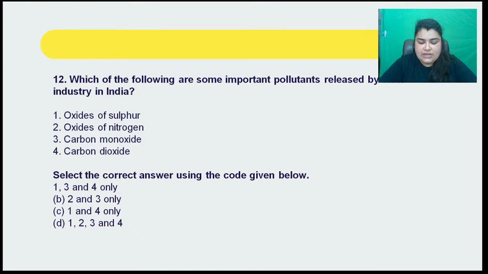Guys, whenever you get such questions wherein you are given a particular question and you are supposed to answer the same, the best bet that you have for answering those kind of questions is going to be what? It is going to be D, that is 1, 2, 3, and 4. Because whenever we talk about these questions, usually whatever process it is, it will be responsible for emitting a lot of pollutants, right? Whatever kind of combustion it is, it is very natural that carbon dioxide, sulfur, carbon monoxide, all these things will be released.